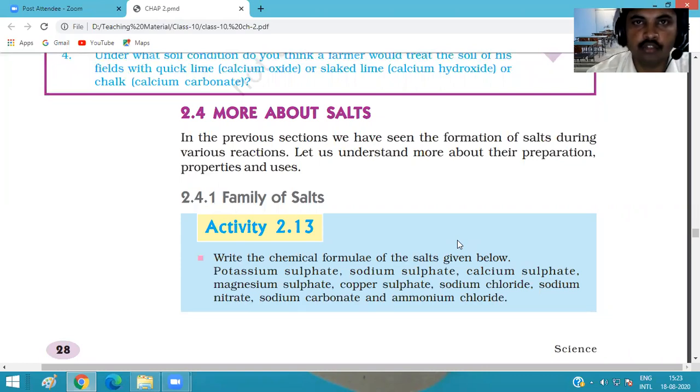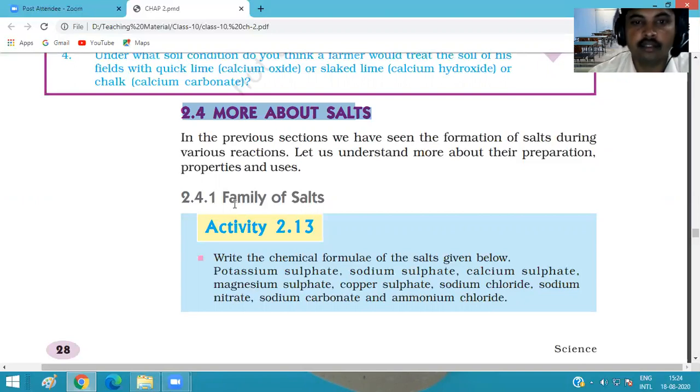Today we continue with our second chapter of science, that is acid, base, and salt. In this chapter, we discussed the different acids, bases, and different types of reactions, and we also discussed the salt. Today's topic is more about salt. We also discussed where we get salt from after the neutralization reaction and other reactions. We get different types of salts.